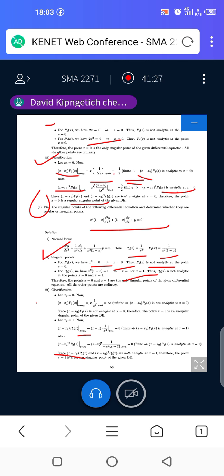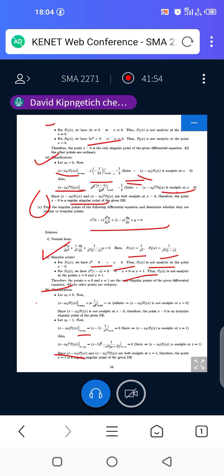Thus P2 of x is not analytic at the points x equals 0 and x equals 1. Therefore, x equals 0 and 1 are the only singular points of that given differential equation.